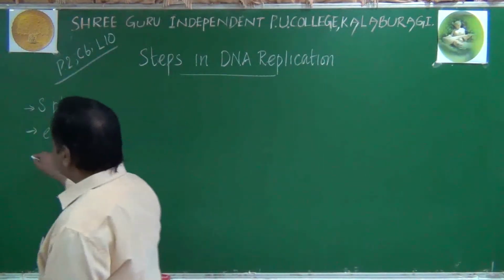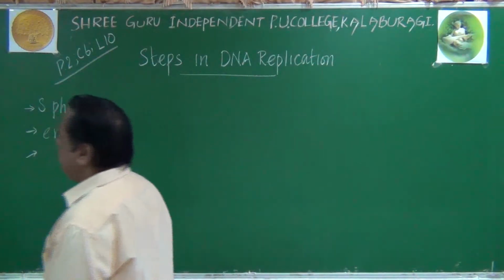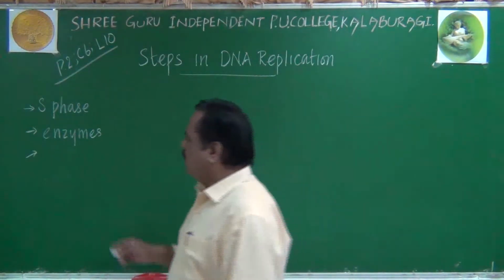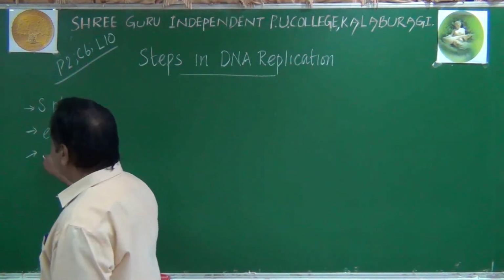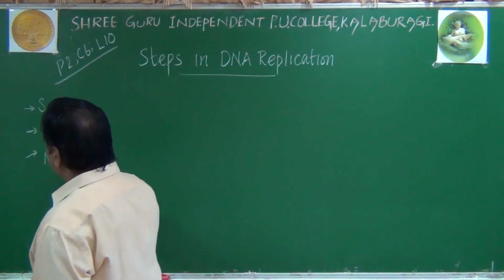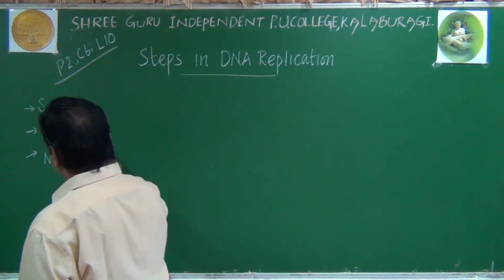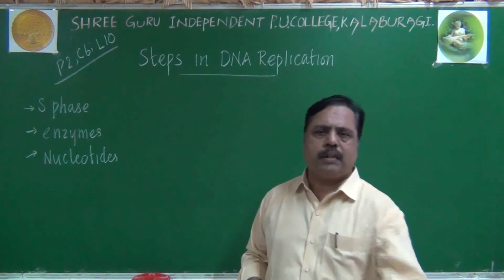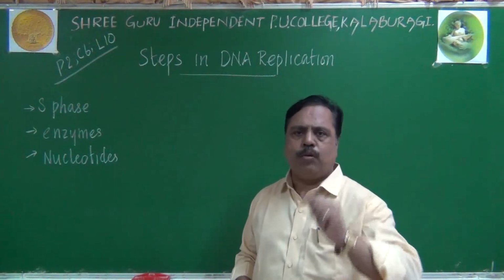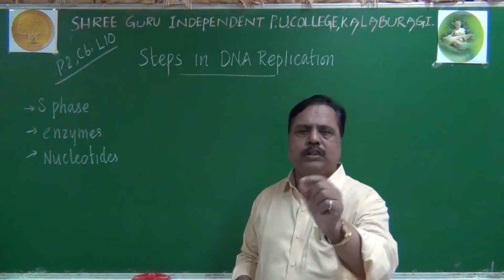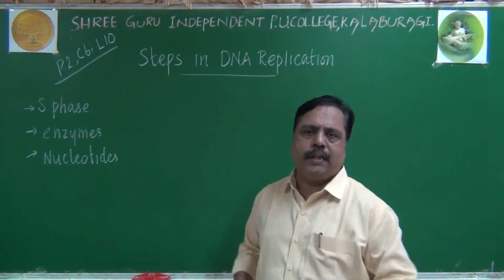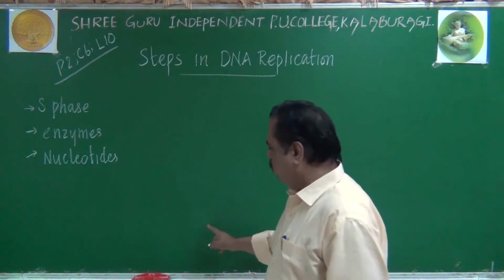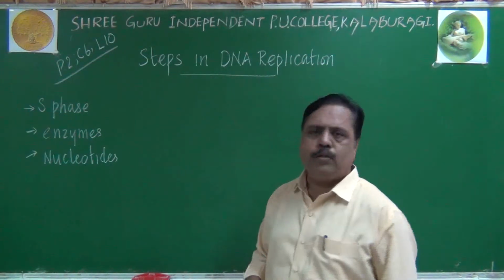Thirdly, another requirement for DNA replication is several raw materials, like nucleotides. So many nucleotides, like adenosine monophosphate, guanosine monophosphate, cytidine, like that several nucleotides, because without nucleotides you cannot construct a new chain.